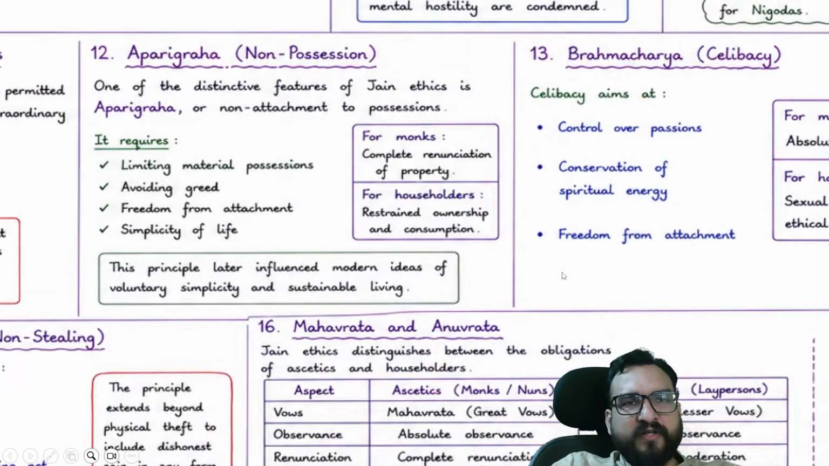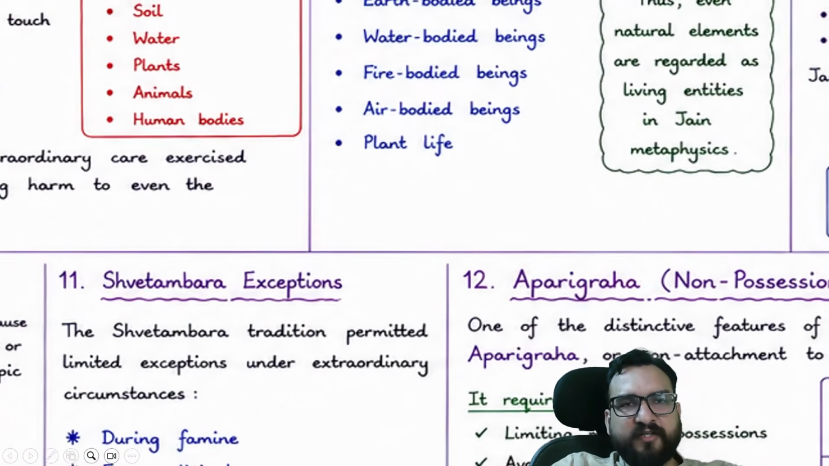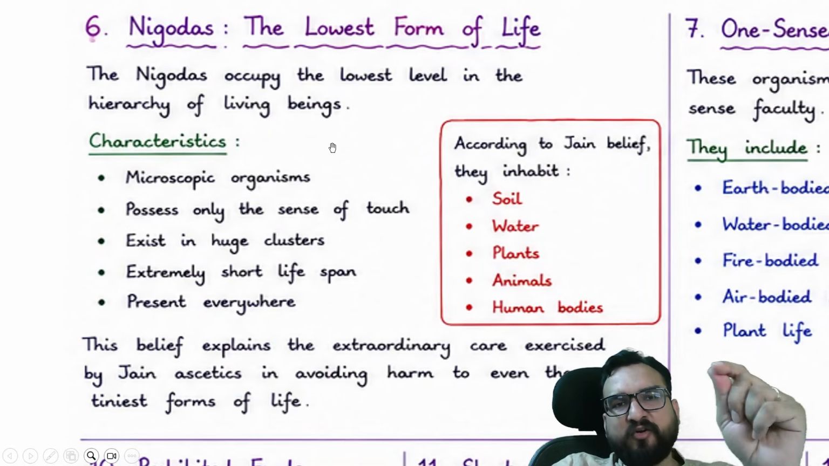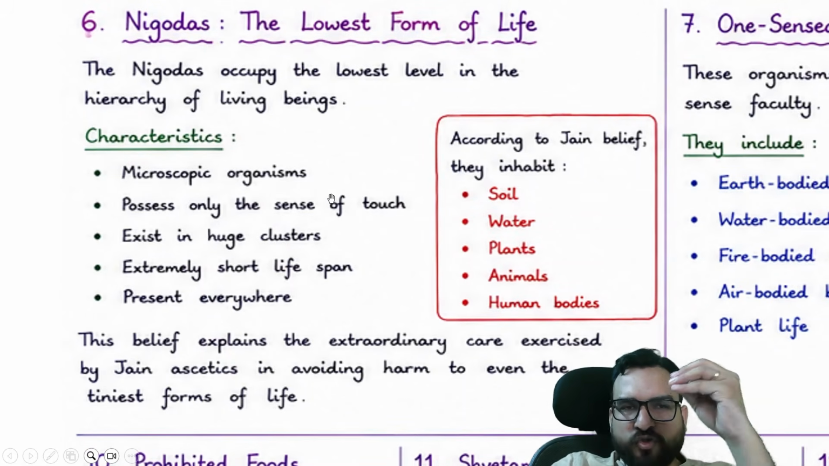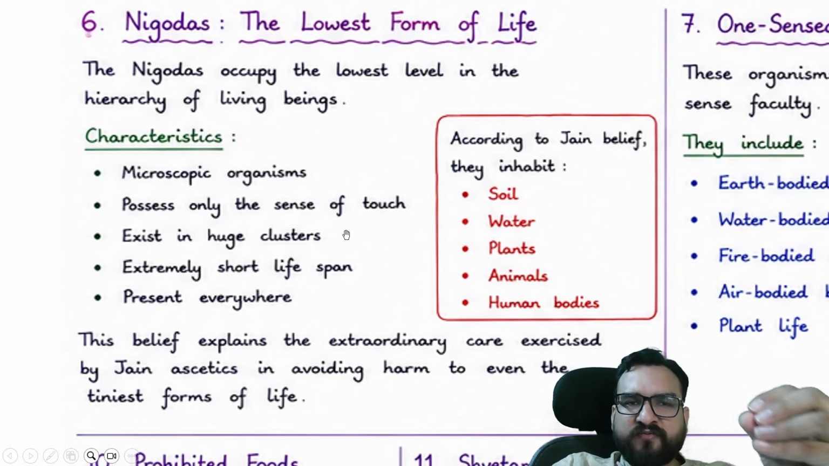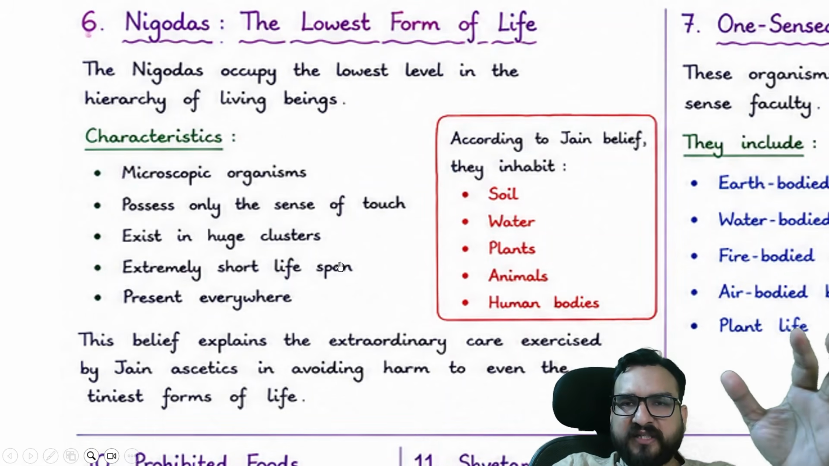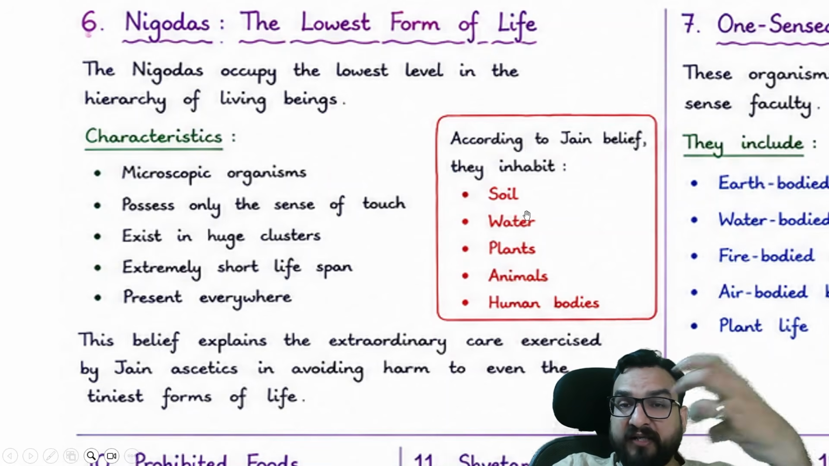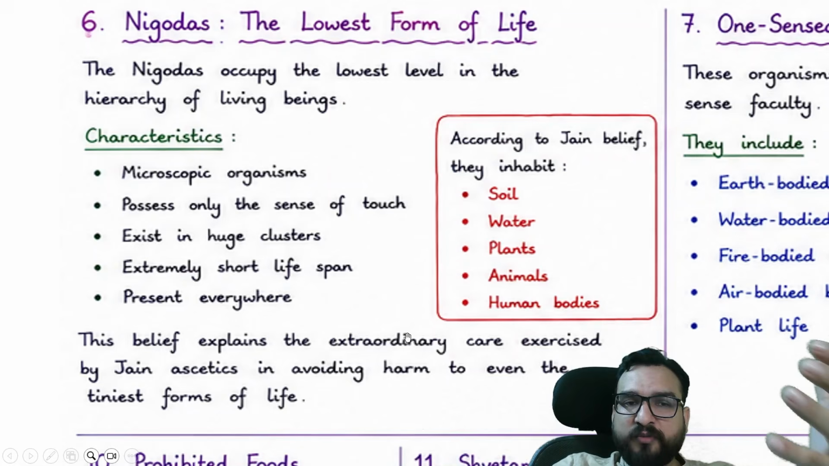Now you see certain terminology over here as well, I will be telling you. Nigodas, the lowest form of life. Nigodas occupy the lowest level in the hierarchy of living beings. Microscopic organisms, possessing only the sense of touch, existing in huge clusters. According to Jaina belief, they inhabit soil, water, plants, animals, and human bodies.